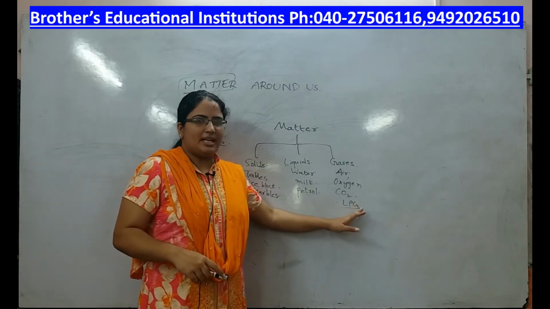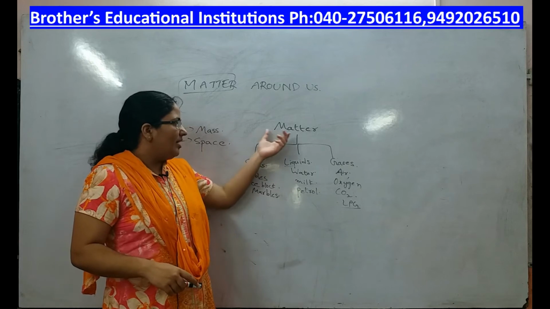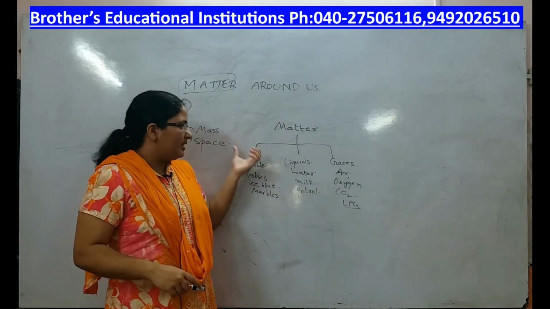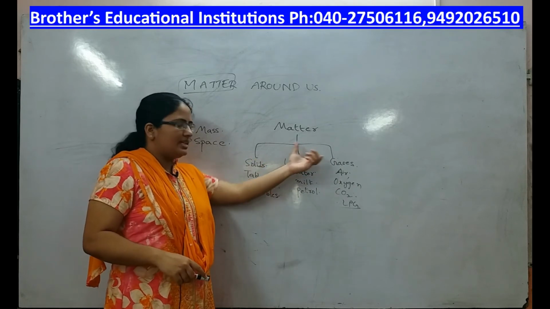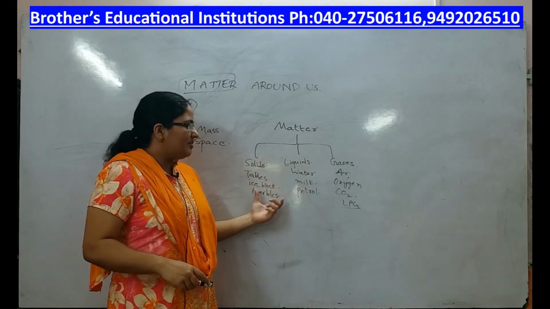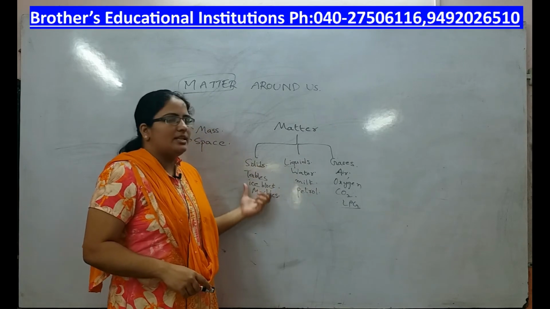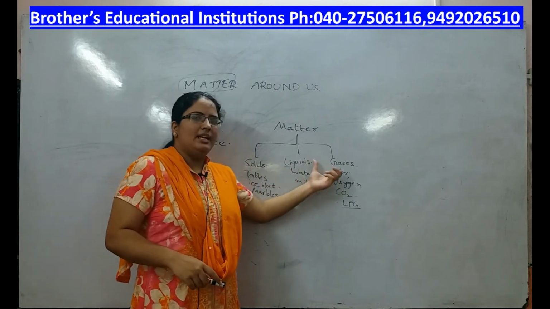So, now we have discussed what is matter, what are the three states of matter: solids, liquids and gases. And we have discussed some examples of solids, liquids and gases.